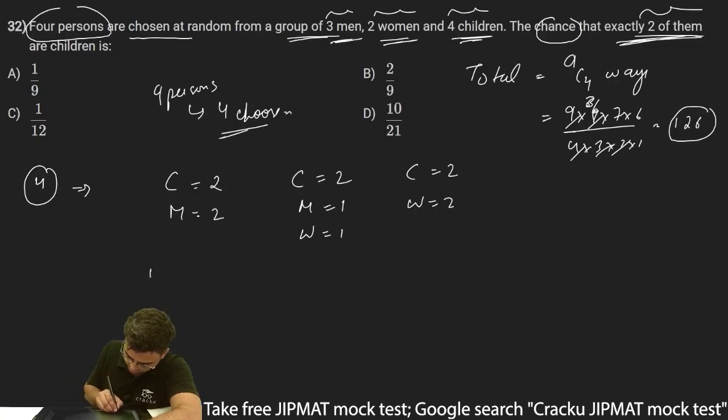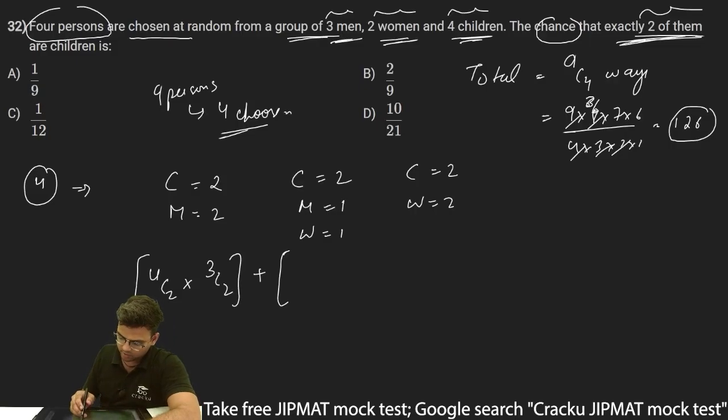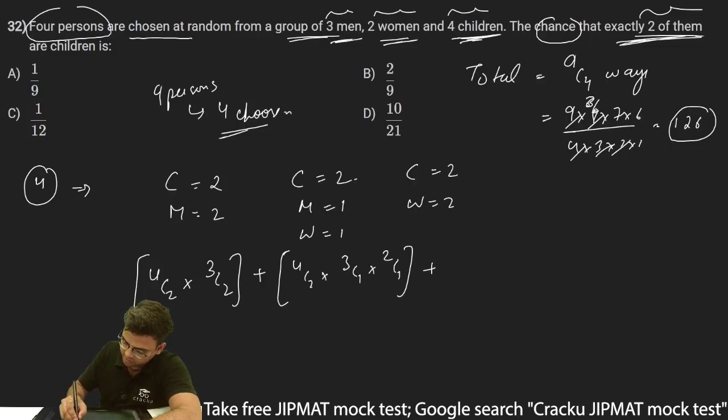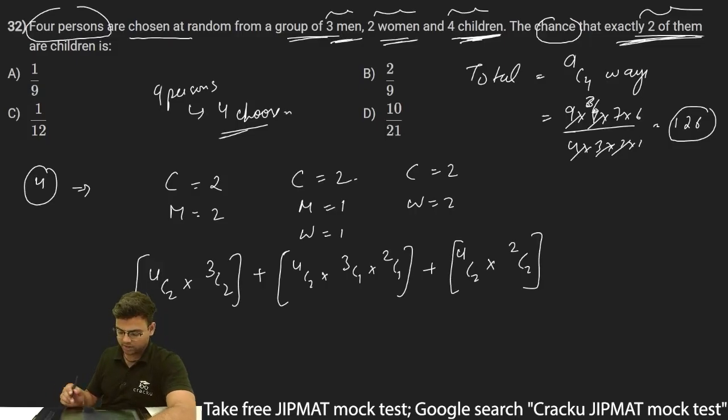So 2 children is 4C2 multiplied by, out of 3 men, 2 men should be chosen, so 3C2. So 4C2 into 3C2 plus, out of these 4 children I have to choose 2 children, from 3 men I have to choose 1 man, and from 2 women I have to choose 1 woman. So this will be 4C2 into 3C1 into 2C1 plus, out of these 4 children I have to choose 2, so 4C2 into, out of these 2 women I have to choose 2, so 2C2. So 4C2 into 3C2 plus 4C2 into 3C1 into 2C1 plus 4C2 into 2C2.